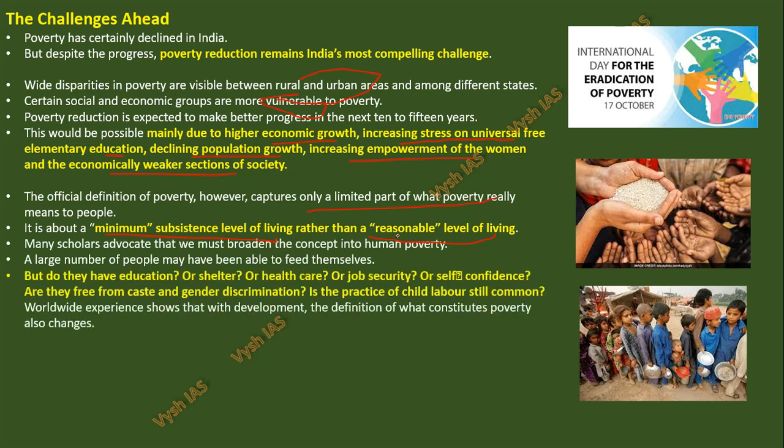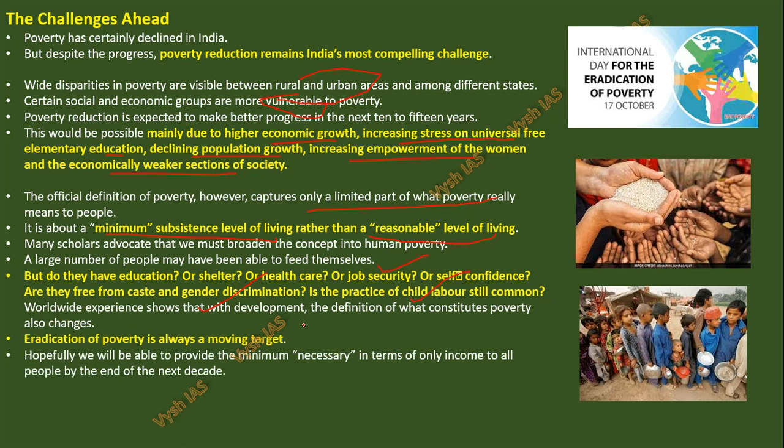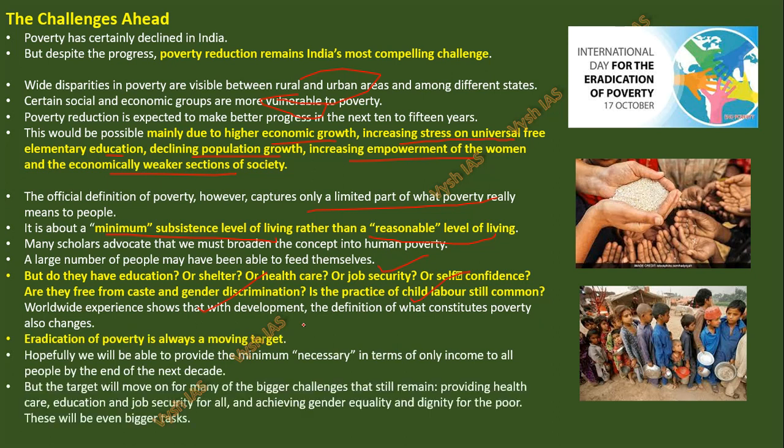Digital India and all these things are made for including poor people. That is why optical fiber cables are being set up in the villages, so that everybody has access to these. Shelter, healthcare, job security, self-confidence, you should fight caste and gender discrimination, child labor should stop, all these things should stop. So it's not about just food, clothing and shelter. That was a thing of the past. Now you cannot say that if you have food, clothing, shelter, you are rich. You are not rich by that. You have to have extra things other than this.